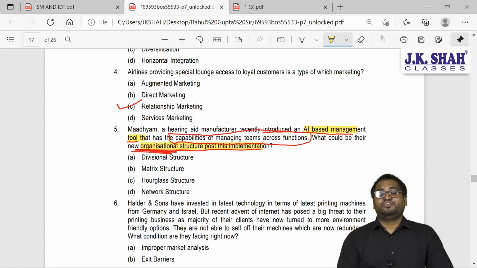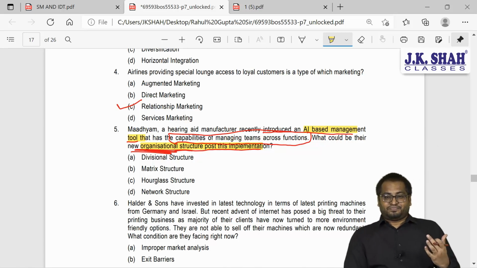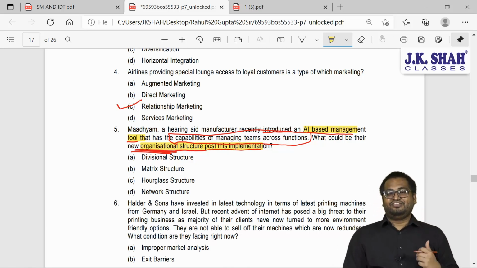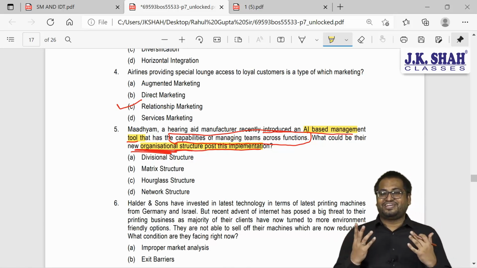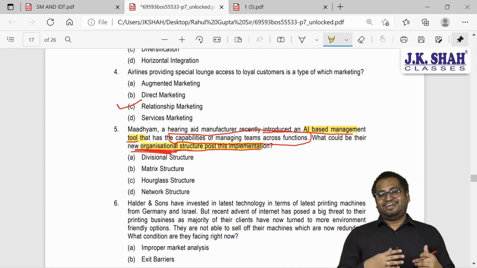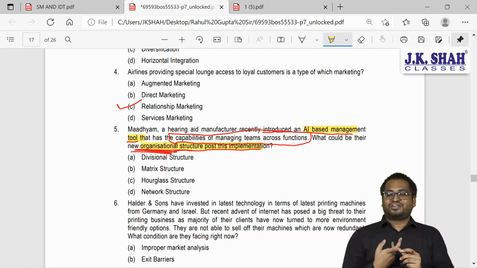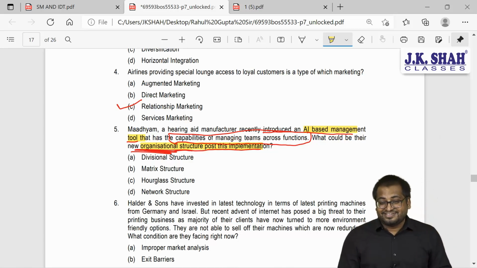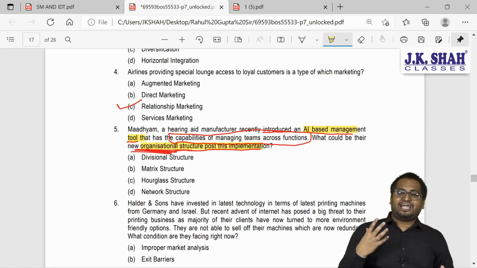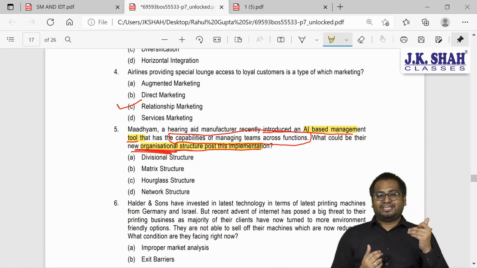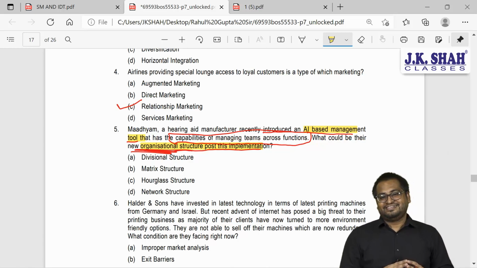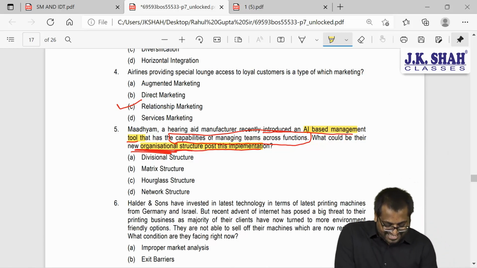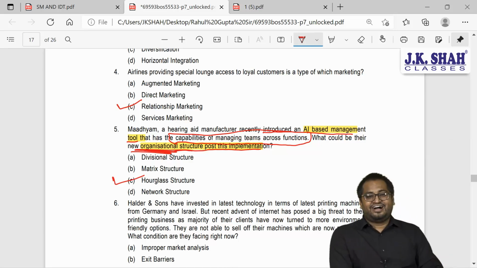Think. We had 8 different kinds of structure, guys. 5 traditional, 3 modern. So where was this technology used? In which structure? Was it traditional? No, it was modern. Under modern we have 3: matrix structure, network structure, hourglass structure, if you remember. So where will we use IT? IT will link the top management and the lower management. Yes, very good guys. So what is the answer here? Hourglass structure.